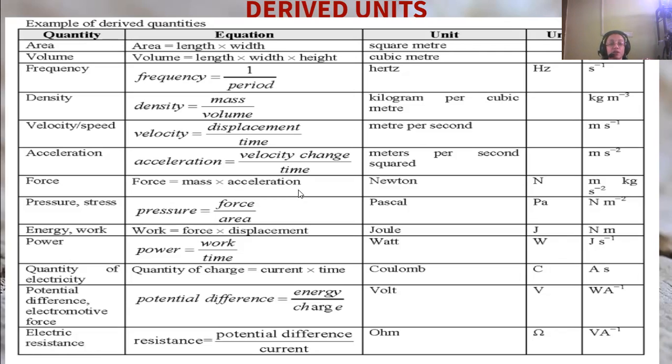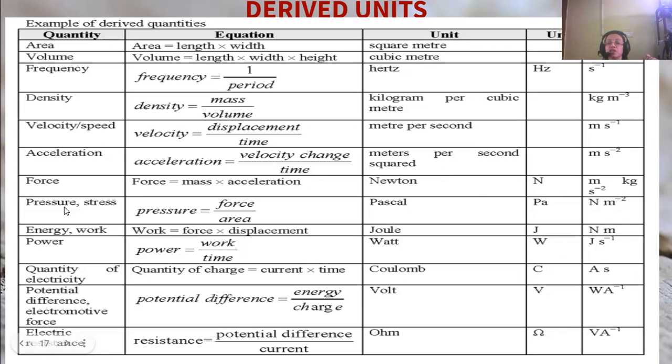Force is mass into acceleration. Now mass is a fundamental unit and acceleration is a derived unit which contains velocity by time, and again velocity is equal to displacement by time. So acceleration is a combination of fundamental units, and therefore the unit is Newton, written as capital N, or you can say meter kg per second square. Sorry, not mass, it's meter kg per second square.